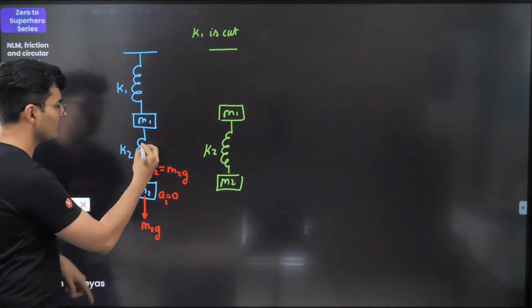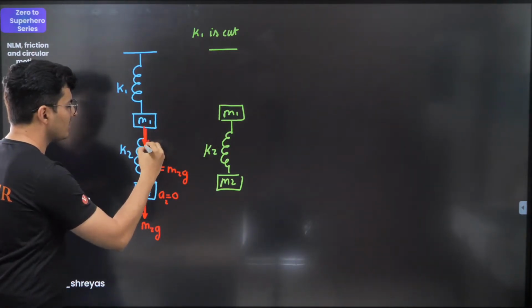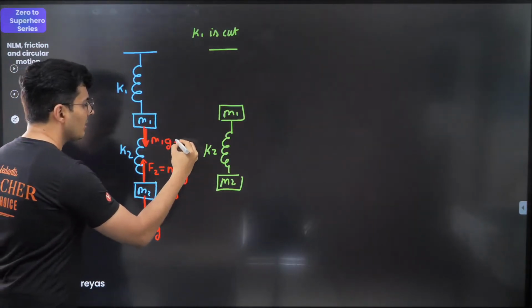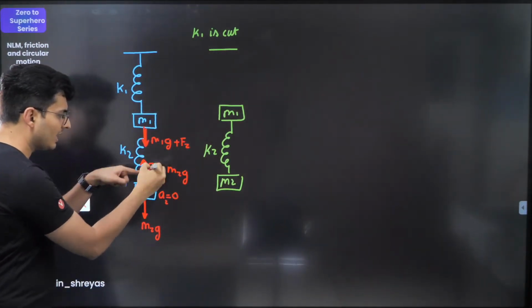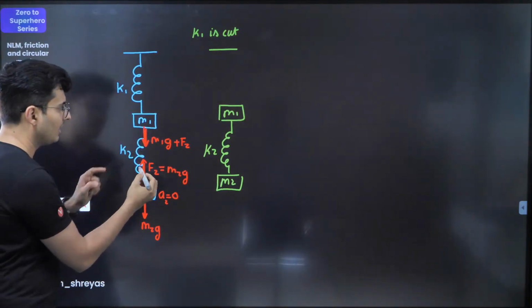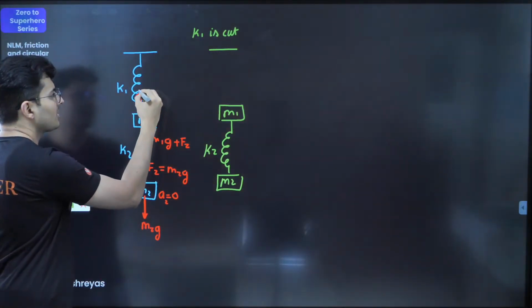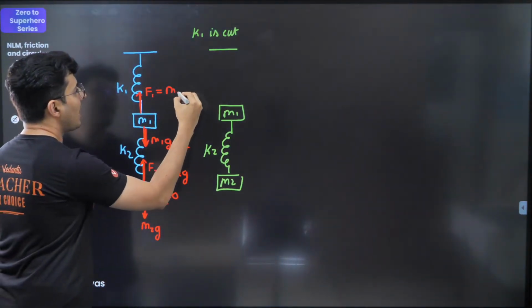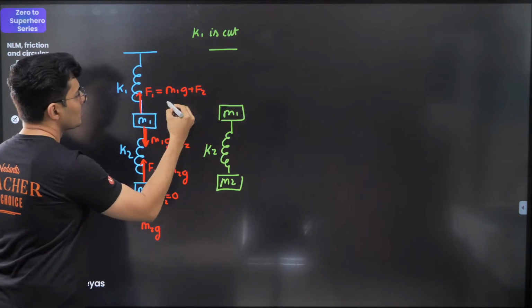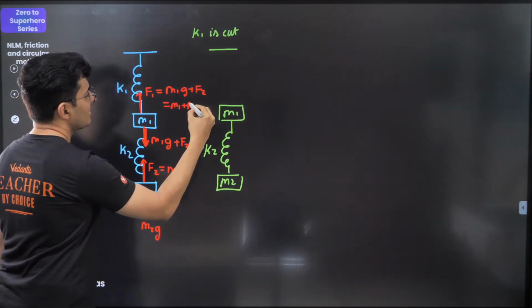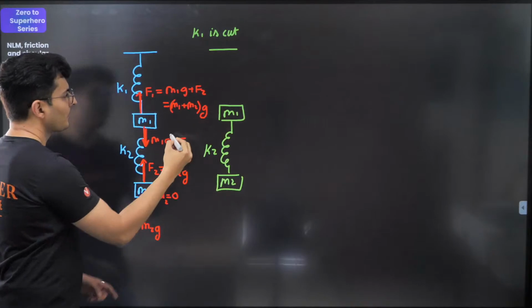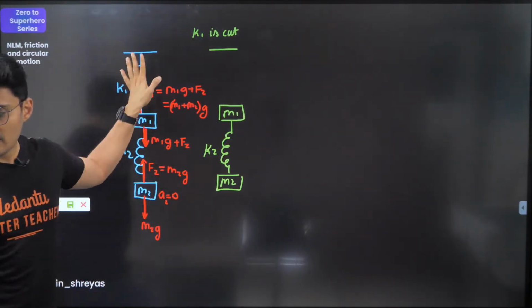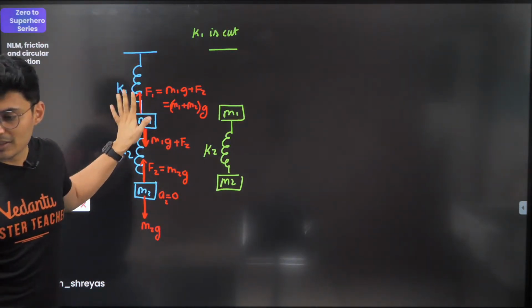The same spring force will continue, and that's why on this block, apart from M1G, there will also be the spring force which is acting downwards. And here there is a spring force F1. This will be balancing both of them. So it will be M1G plus F2. So it will be nothing but (M1 plus M2) into G. This is what this spring force will be. Everybody fine till this point? I hope this is clear.